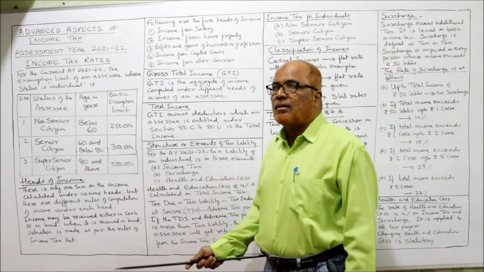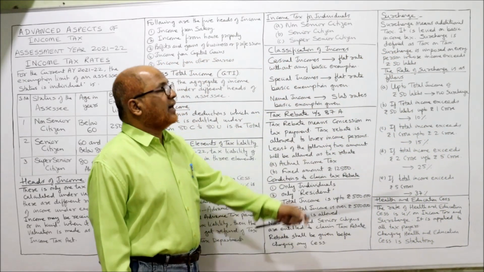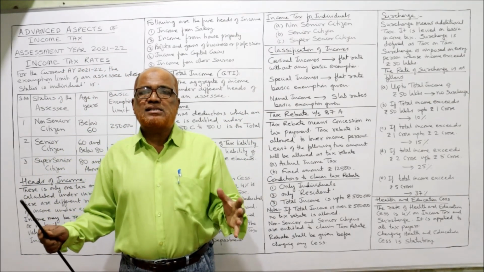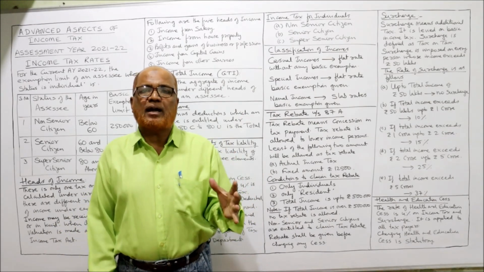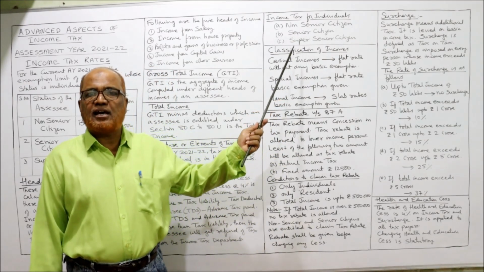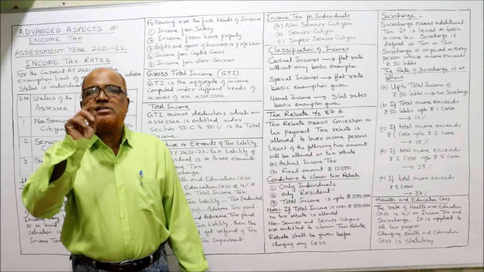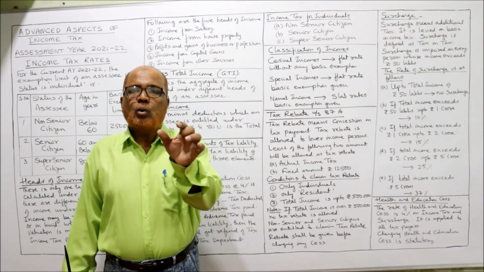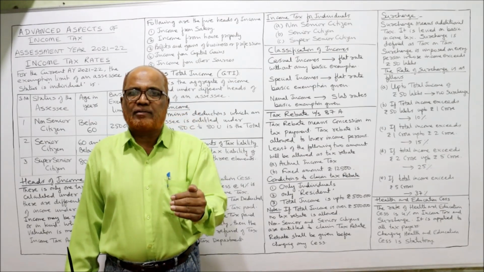Next topic is income tax for individuals. All the assessees who are individuals are classified into 3 categories: non-senior, senior and super senior. A non-senior is an individual whose age is below 60 years.